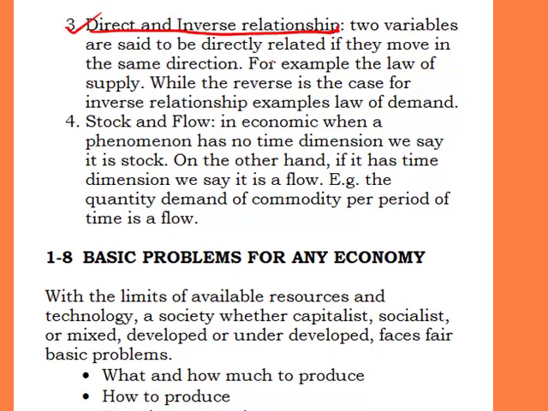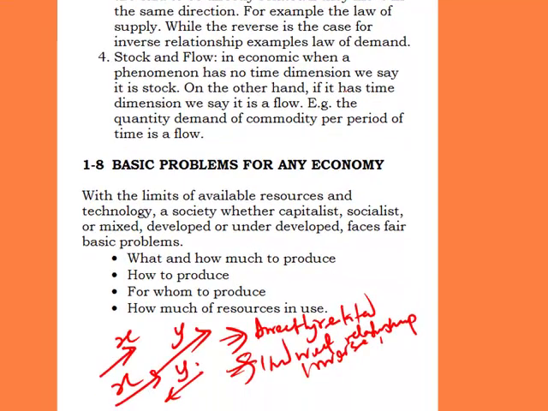Two variables are said to be directly related if they move in the same direction. For example, the law of supply. When we say the law of supply, the higher the price, this is one variable, the higher the quantity supplied, this is another variable. These two variables move in the same direction. They are directly related.